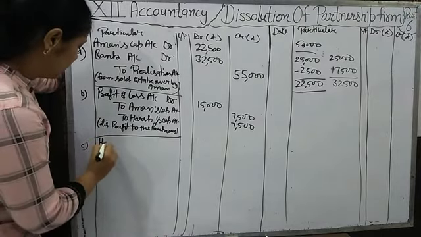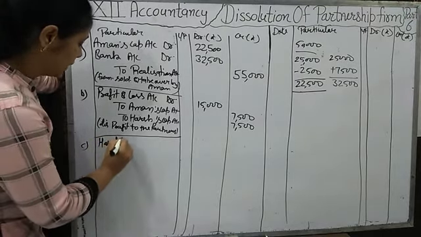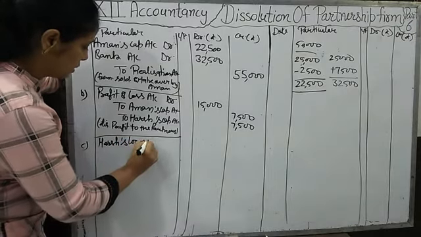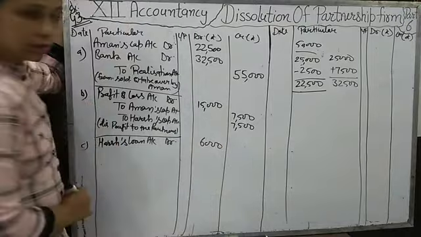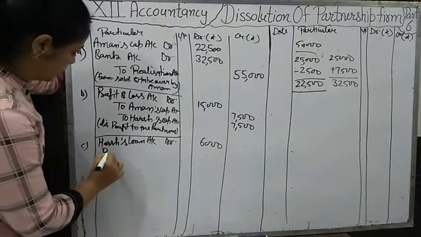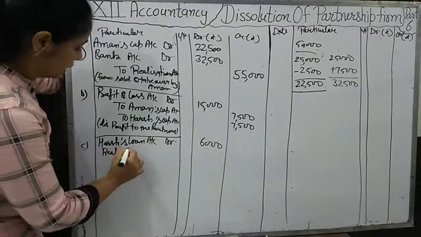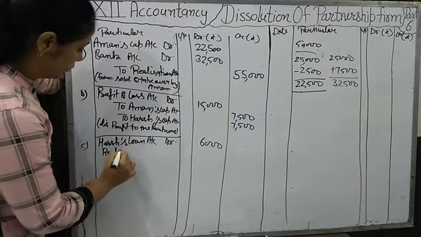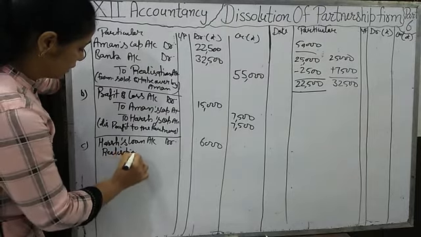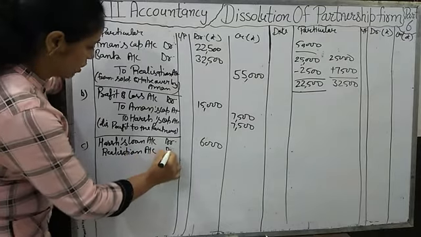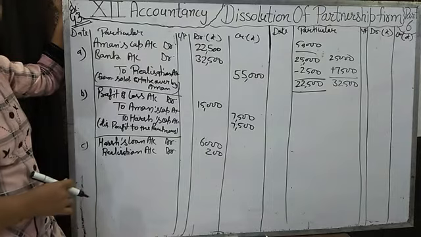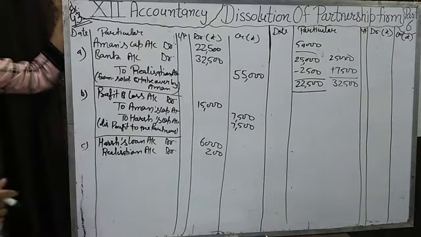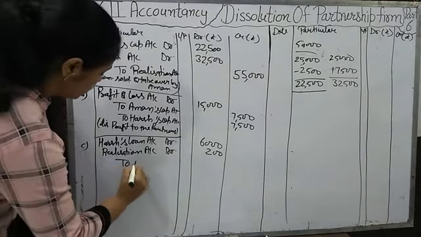So if we pay 6,000 only, then we will pass Harsh loan account debit 6,000 to bank. Okay, but now we are paying 6,200. That loss of 200 we will take from realization account, and for the losses realization account will be debit because it's a nominal account and all the losses are debit.